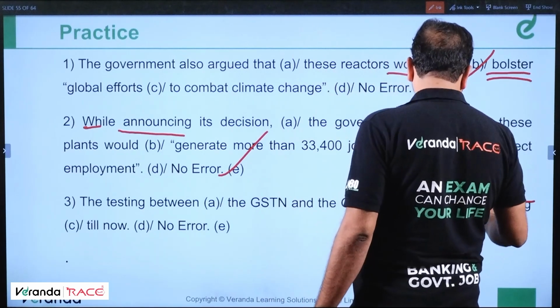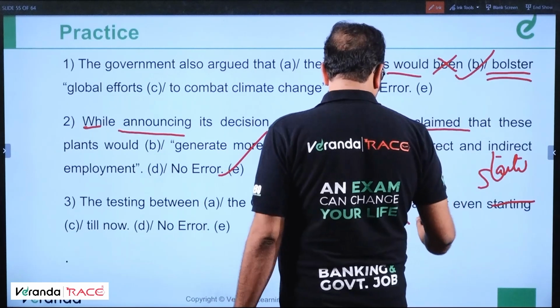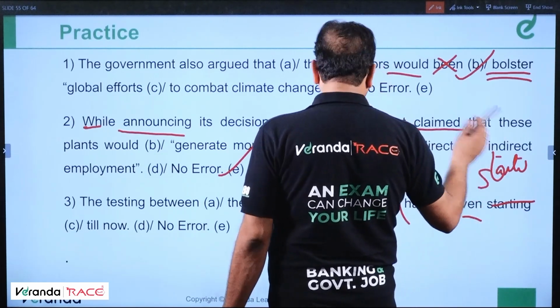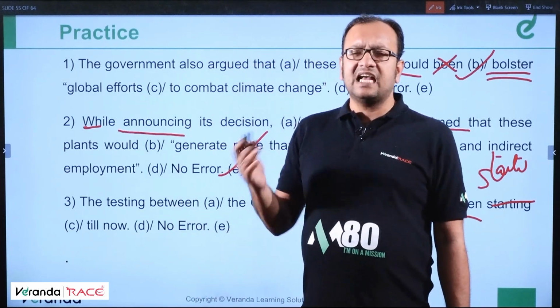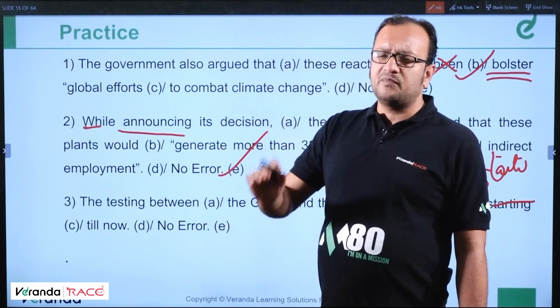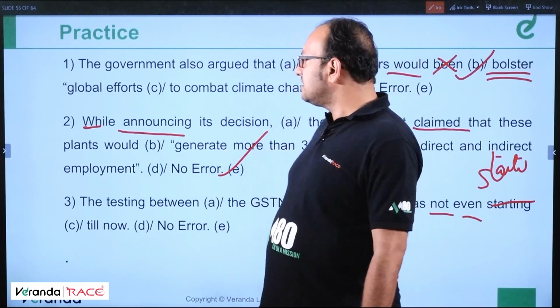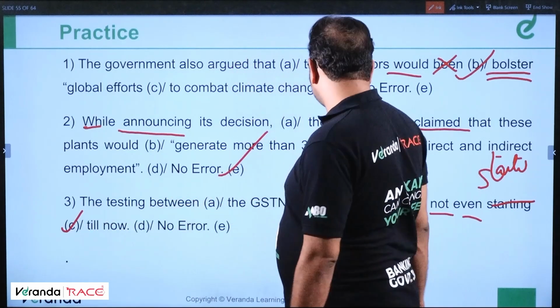Clear? Okay. The testing between the GSTN and the GSPs has not even starting till now. Has not even started. This should be the correct structure, students. I'll tell you why. Has not even, hasn't even. So V3 should be the correct structure. Has been done, has been started. That's the structure of the passive of present perfect tense. Clear? So error was in part C. Has not been started.